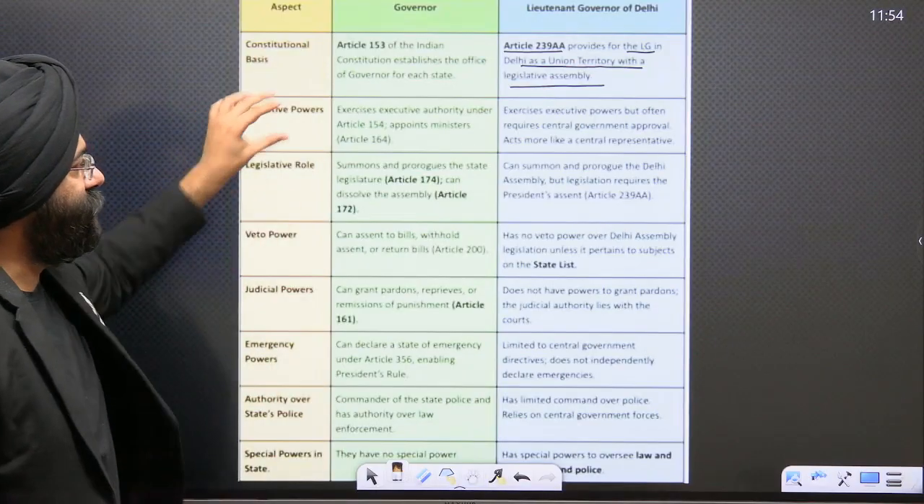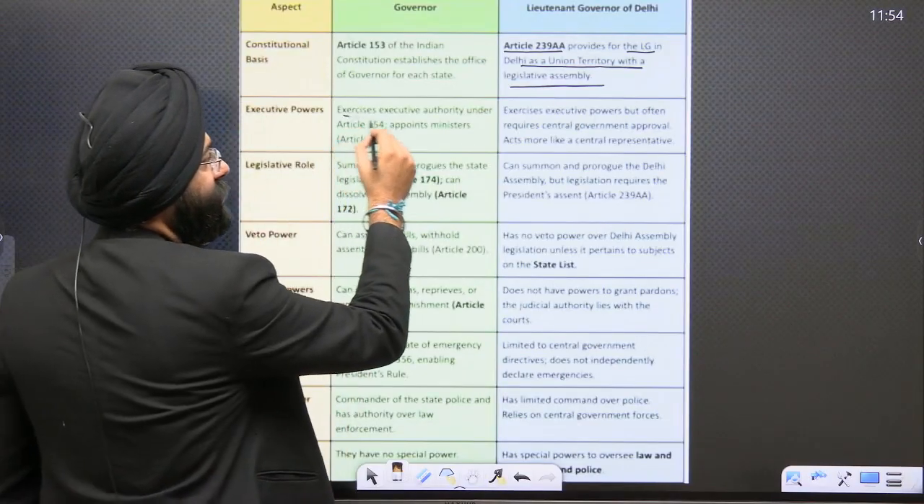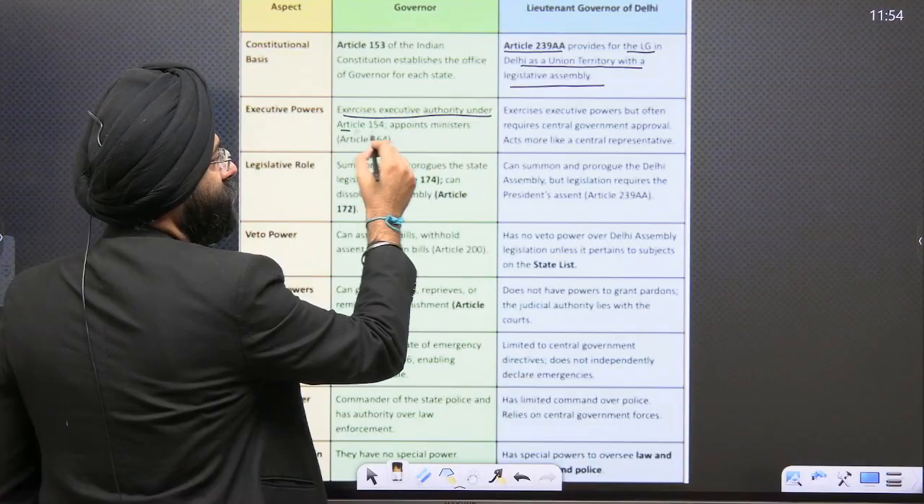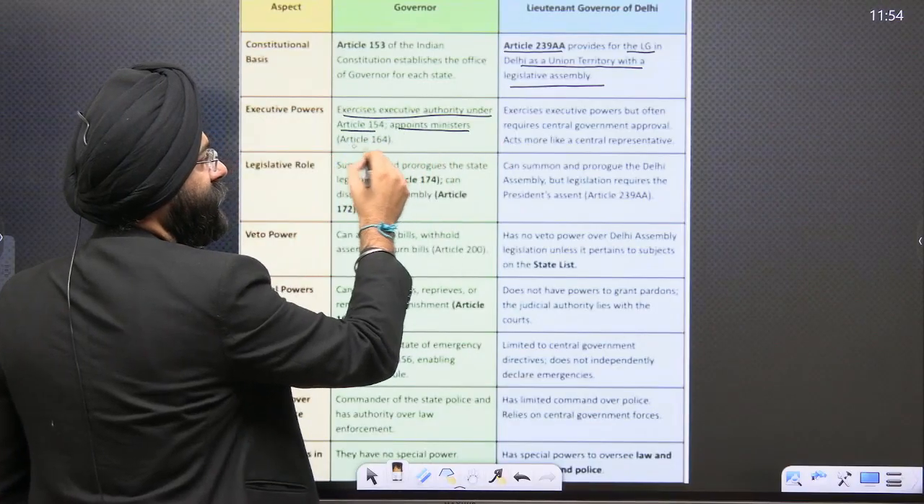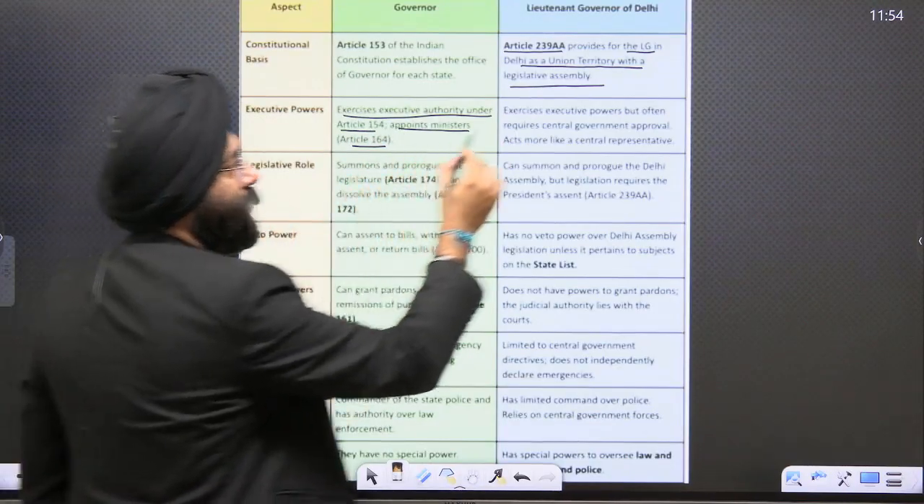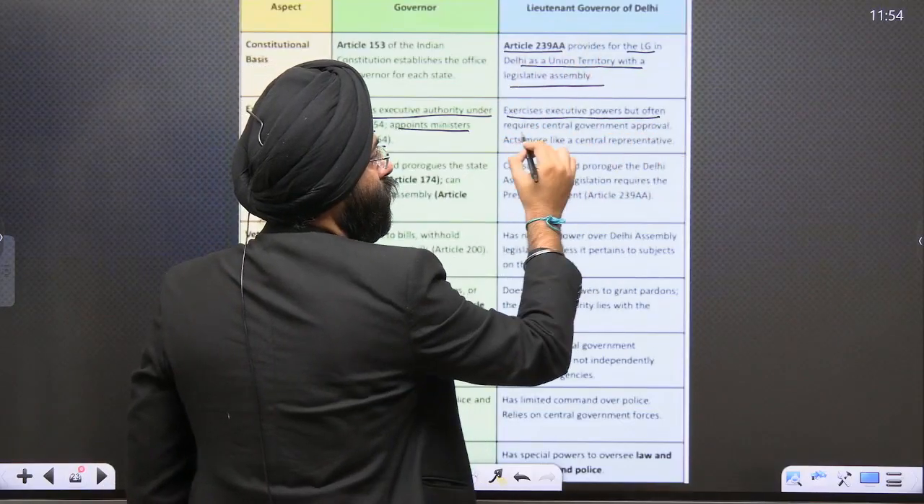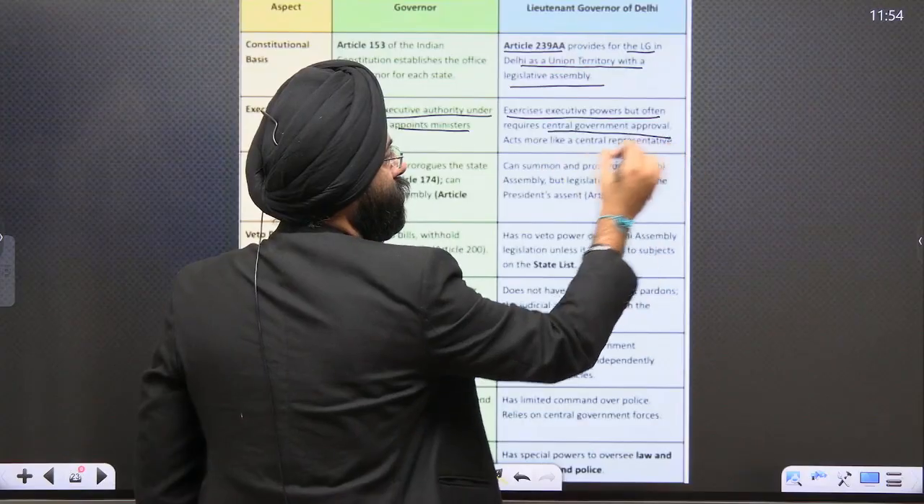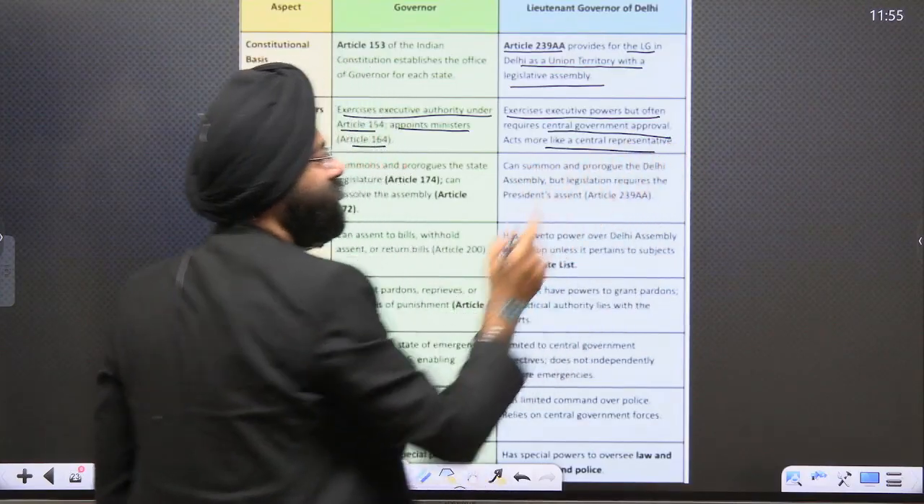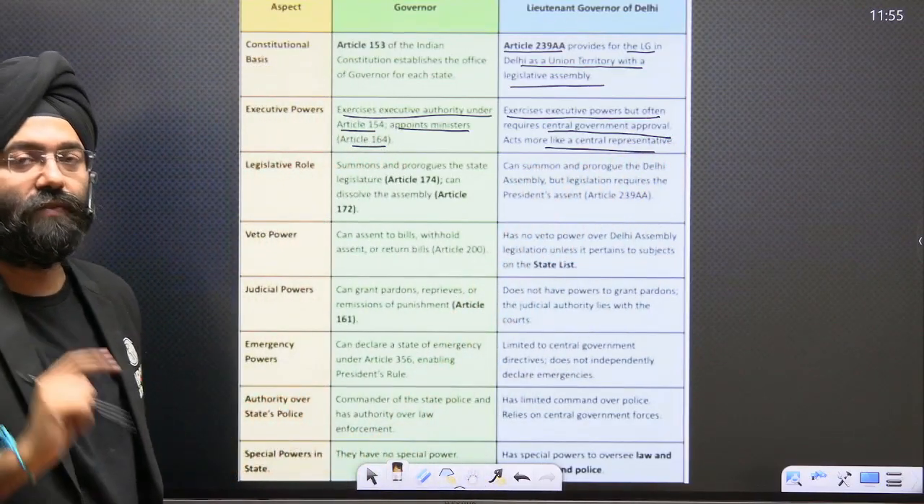Second is executive power, please understand. The governor exercises executive authority under Article 154 and appoints ministers under Article 164, which we know. The Lieutenant Governor of Delhi exercises executive power, but often requires central approval and acts more like a central representative. This is the difference here.